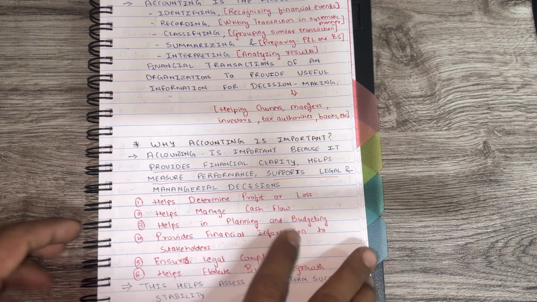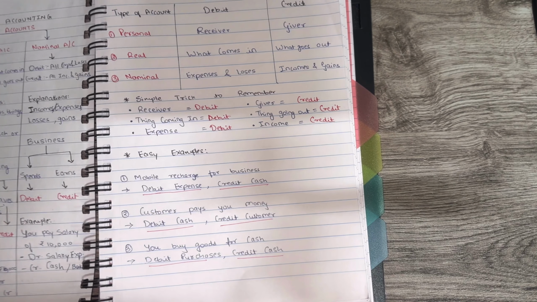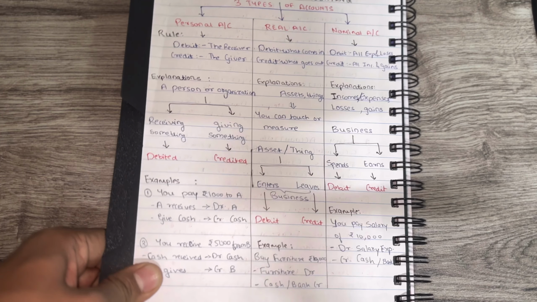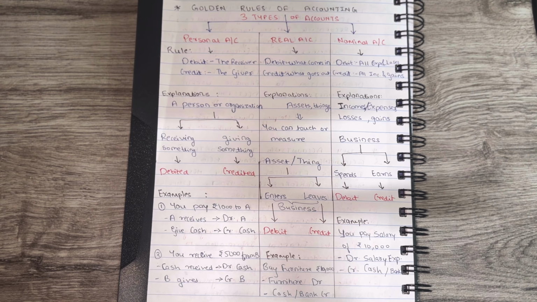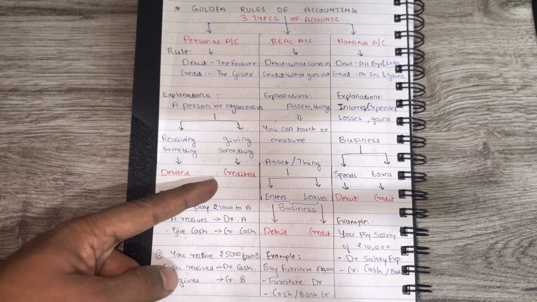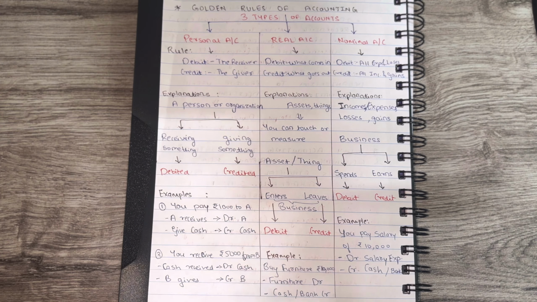Now let's look at the golden principles of accounting. So there are three types of accounts. First is personal, second is real, and third is nominal. So personal account. The explanation for the personal account is: a person or organization receiving something is debited. A person or organization giving something is credited. And the rule for personal account is debit the receiver, credit the giver.